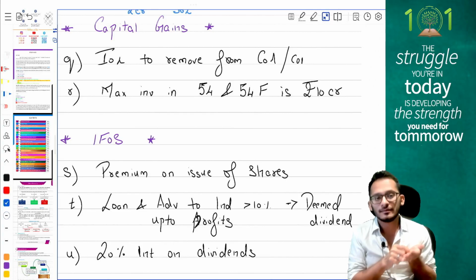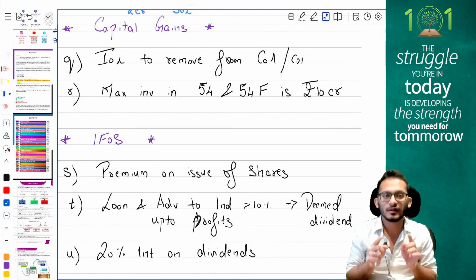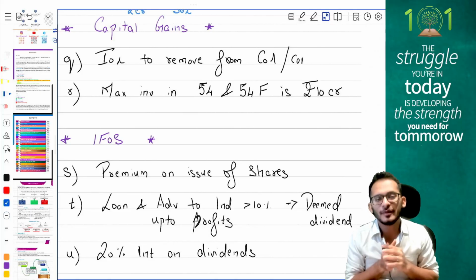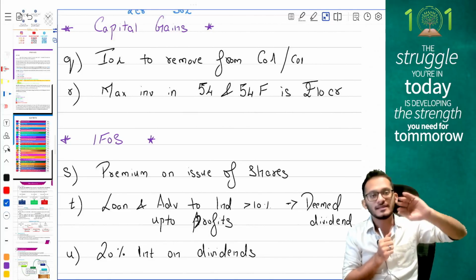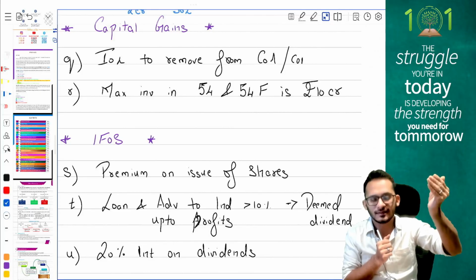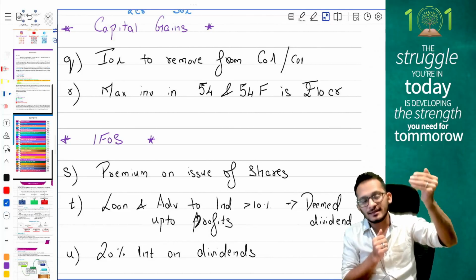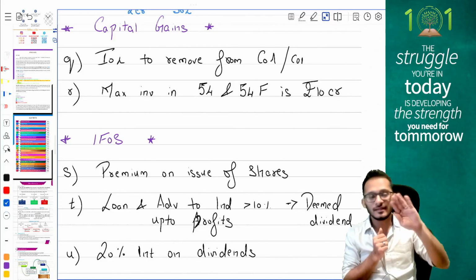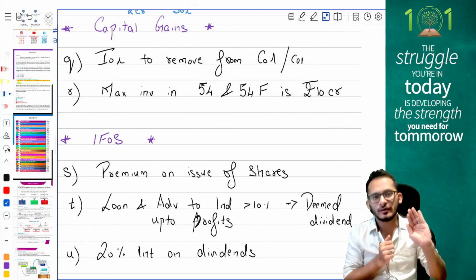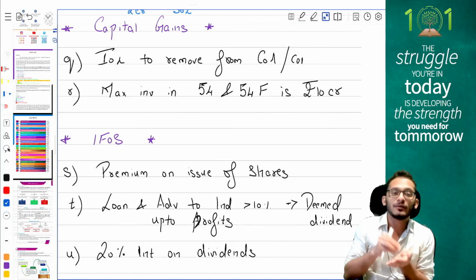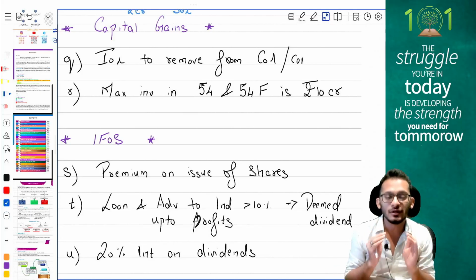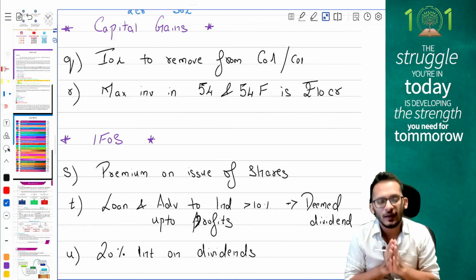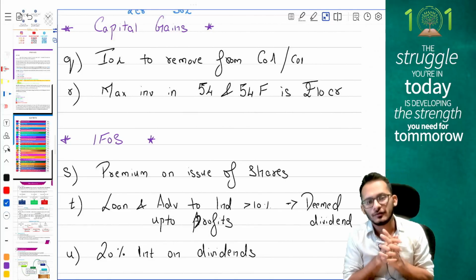If the question comes and says they have paid interest on loan for the house, and the question says they've already claimed it as deduction under other heads, like HP or chapter 6A, then don't take it for the purpose of cost of acquisition or cost of improvement. But if the question says they have not claimed it as deduction, then please add it to your cost of acquisitions.